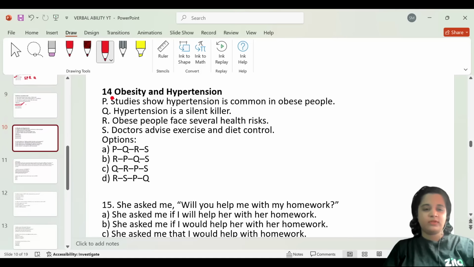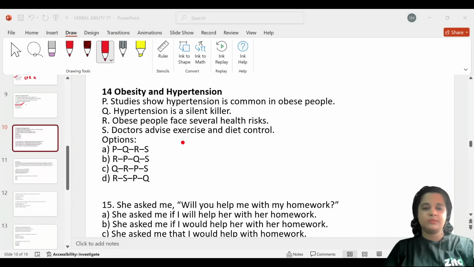And again, we have another parajumbles. Let us read and identify. This passage is about obesity and hypertension. Studies show hypertension is common in obese people. Hypertension is a silent killer. Obese people face several health risks. Doctors advise exercise and diet control. Now, let's try to identify the first